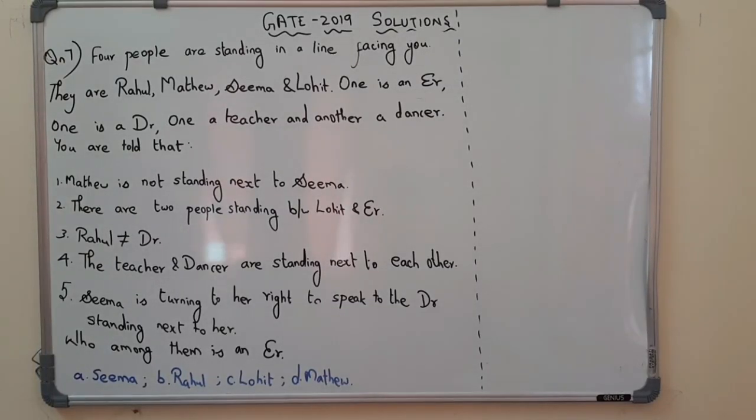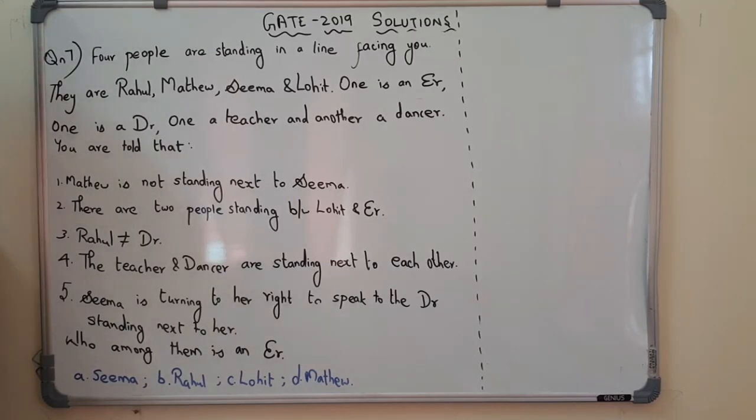Hi everyone, we are discussing the solutions of GATE 2019 of electronics engineering paper. So in this video we are going to discuss the question number 7, which is again an aptitude question.